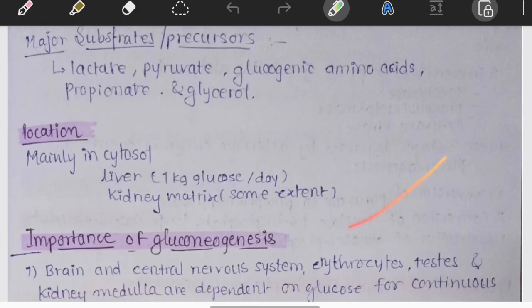Inside the cell, most reactions occur in the cytosol. However, some important initial reactions begin inside the mitochondria. We will understand this further. If gluconeogenesis is energy consuming, why doesn't the body perform it all the time? Because it's expensive. The body first uses food glucose, then glycogen, and only then does gluconeogenesis become significant. The body always saves energy whenever possible.